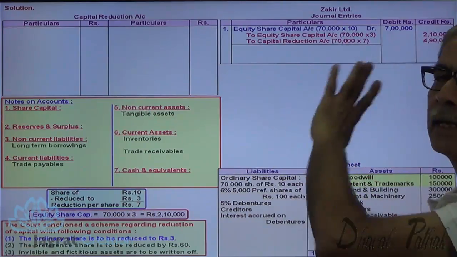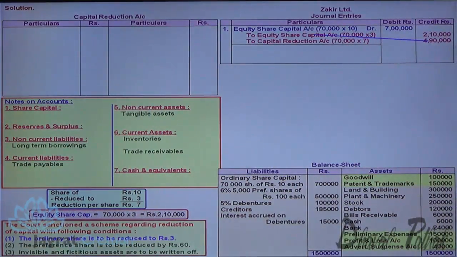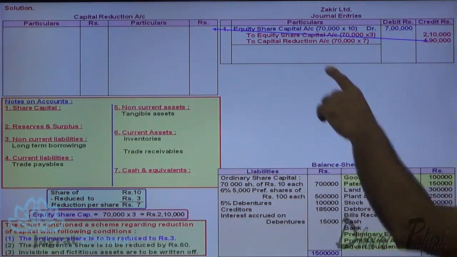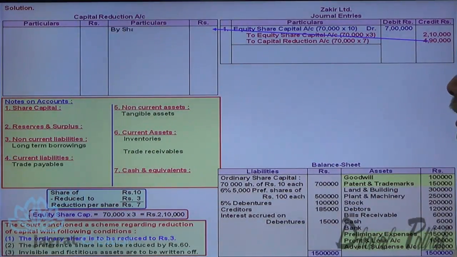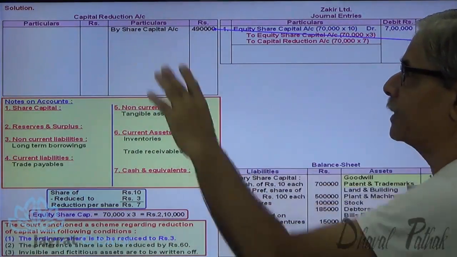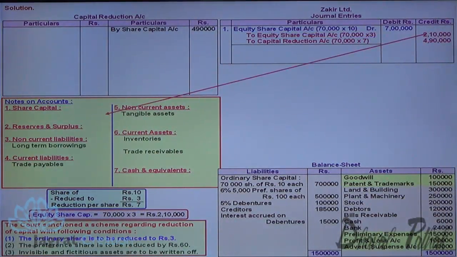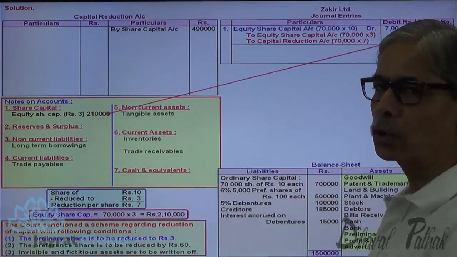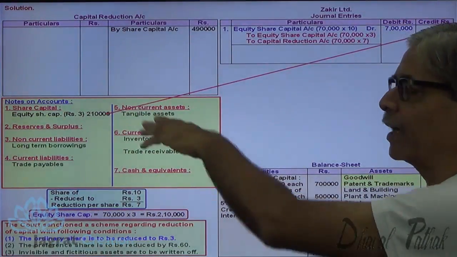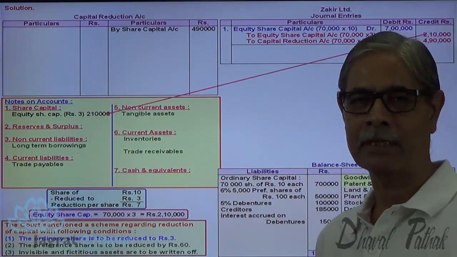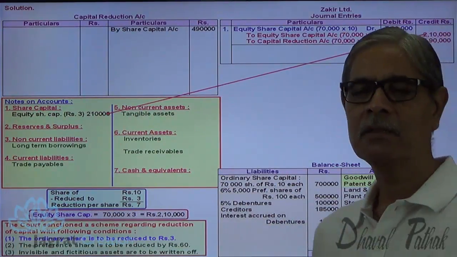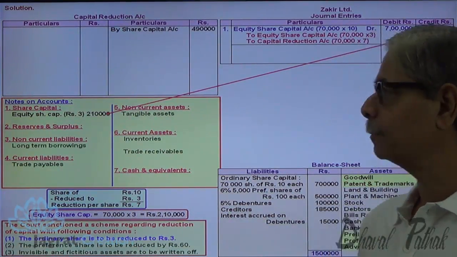This is how you can write the narration. Now this capital reduction account is credited 4 lakh 90,000, the contribution made to meet the losses. The equity share capital account of rupees 3 I write in the notes on accounts. Here I should write authorized share capital, issued and subscribed share capital, but just tolerate the limitations of my screen.